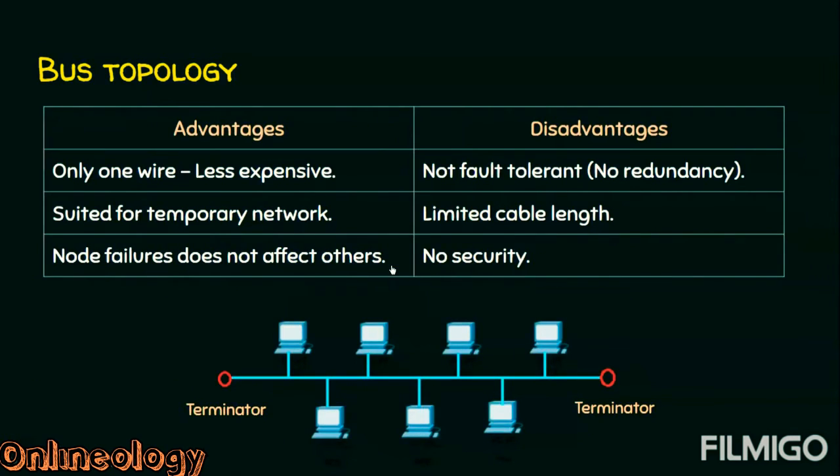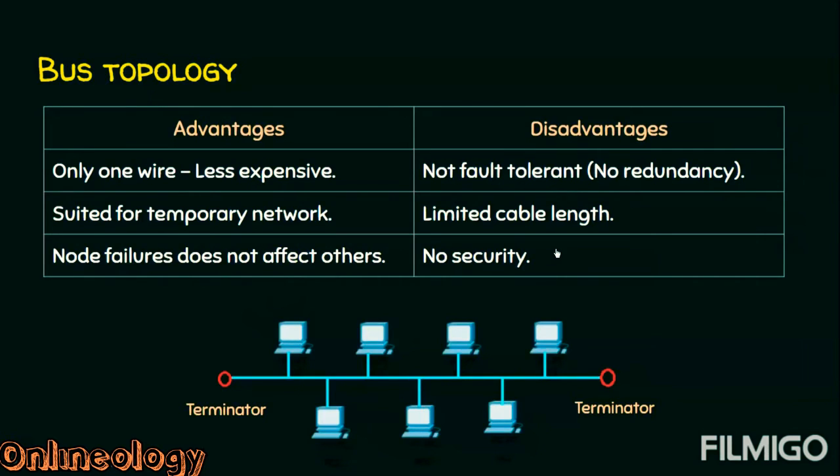We will see the advantages and disadvantages of bus topology. Since there is only one wire or cable involved in this transmission, it is less expensive. At the same time, if you are going to construct a temporary network which is not going to last for long, then you can go for bus topology. Another advantage of this network is that if any node fails, please watch, this is a node failure and this node failure does not affect others. And these are all the advantages of bus topology.